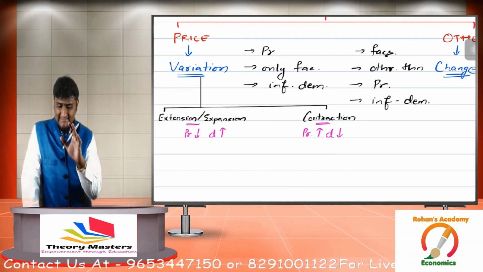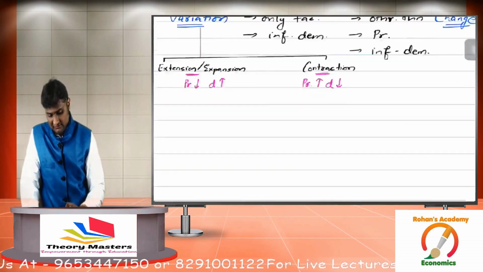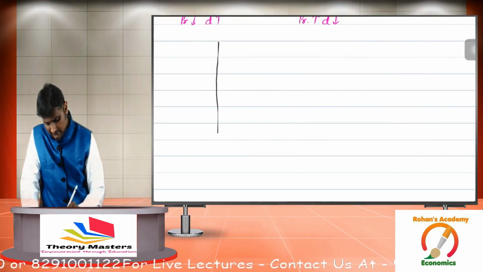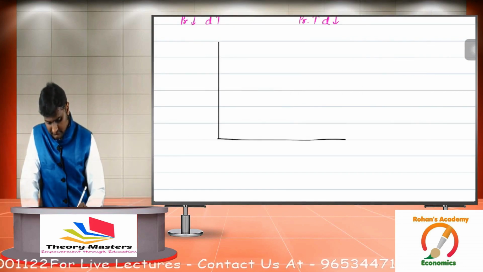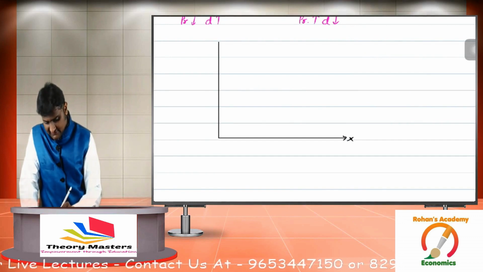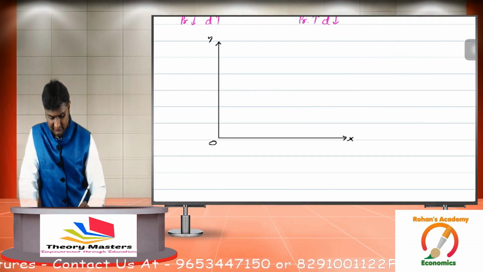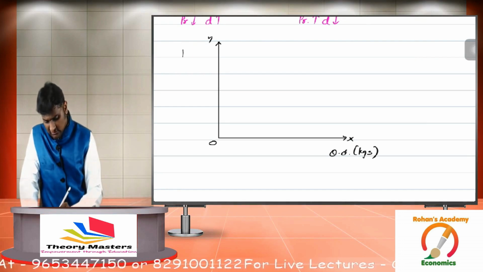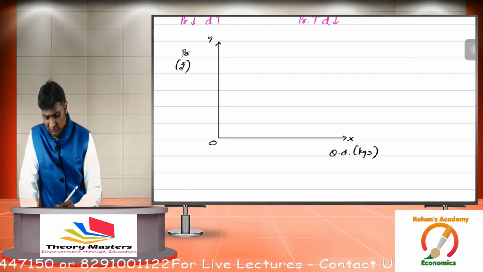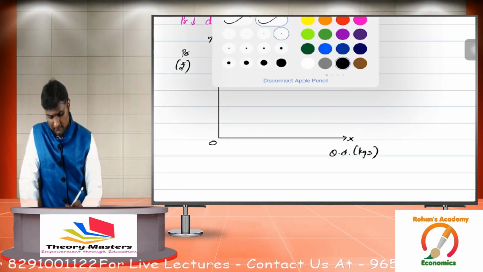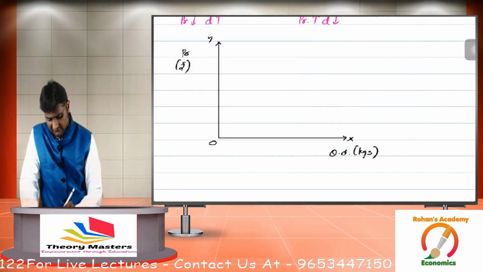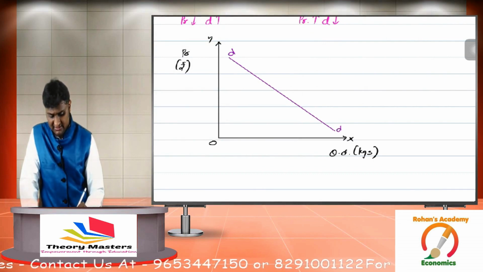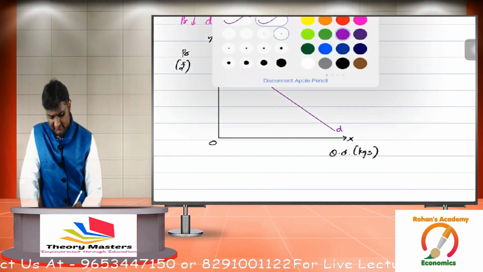Now, if I put this concept in a diagram, we get something like this. X-axis, Y-axis, origin. On the X-axis, I'll take quantity demanded in terms of kgs. On the Y-axis, I'll take price in terms of rupees. Now, I'll draw a demand curve. This is a demand curve. I'll call this demand curve D. Now, just focus over here.